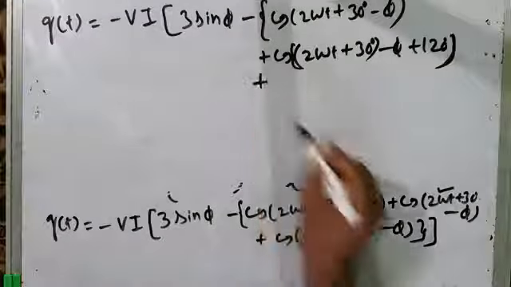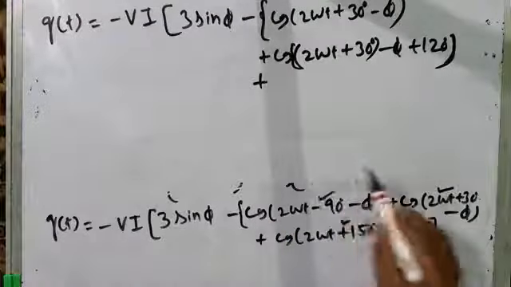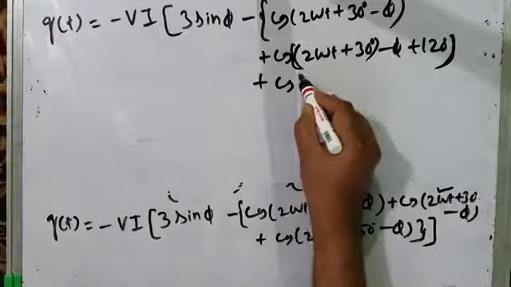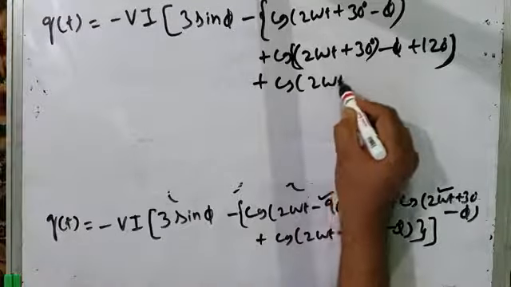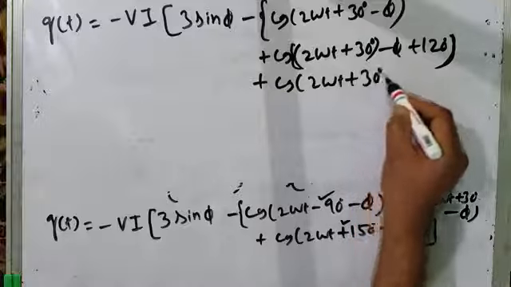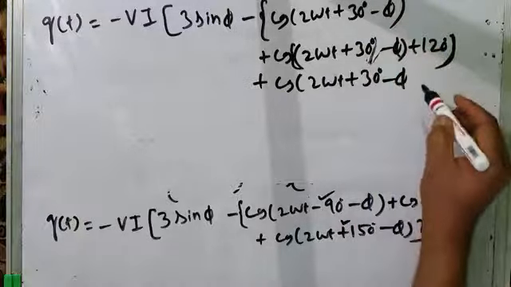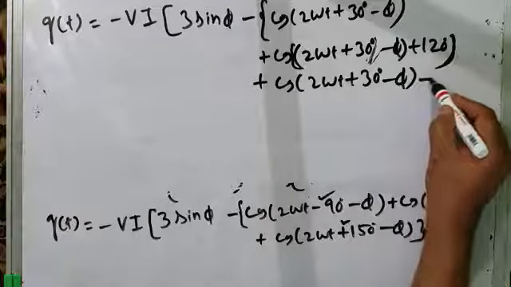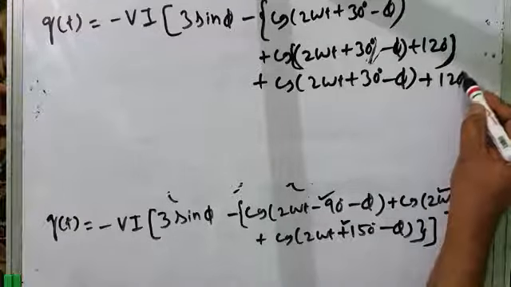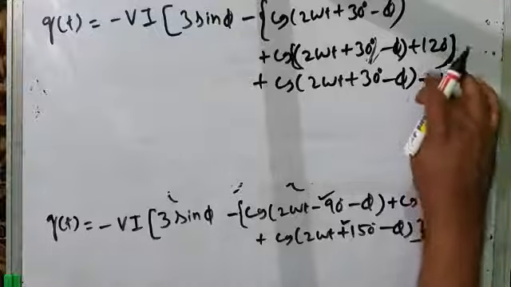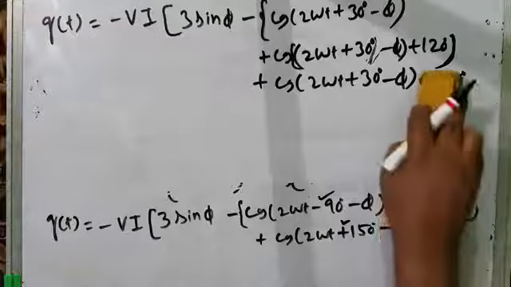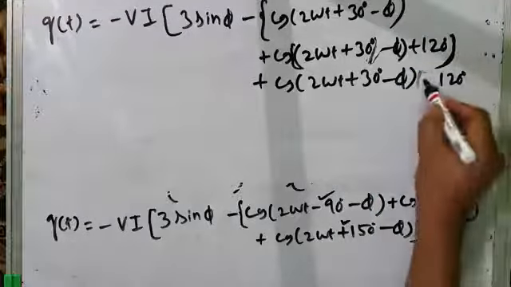Then plus I am left with this term, cos of 2 omega t plus 30 degrees minus 5 plus 30 degrees minus 5 plus 120 degrees. Sorry, rather minus 120 degrees. Minus 120 degrees.